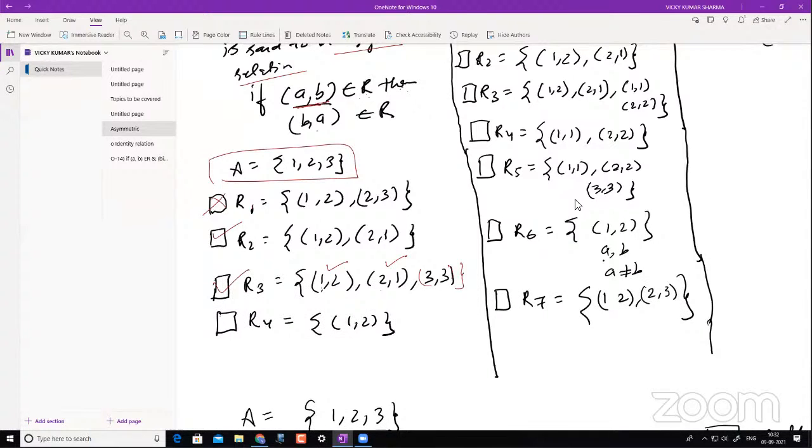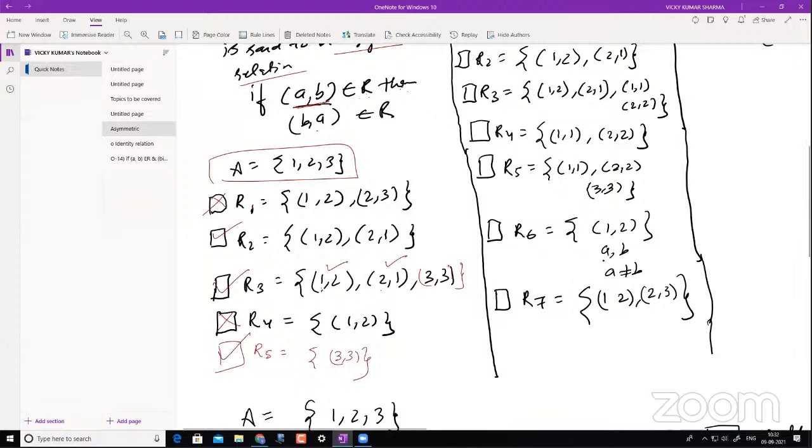Now you have to tell me about R4. Is R4 a symmetric relation? No. Okay, so most of you say no. Definitely no, this is not symmetric. Okay, now let's go with R5, and then I give you another element 3 comma 3. Is this symmetric? Put it in the chat box. Yes. Okay.